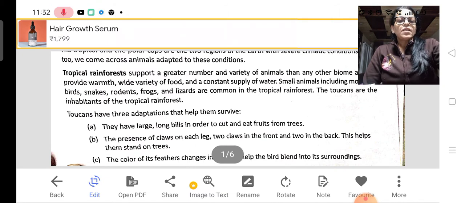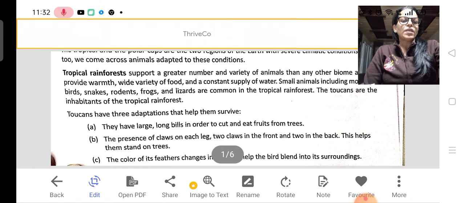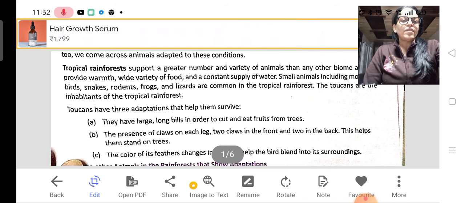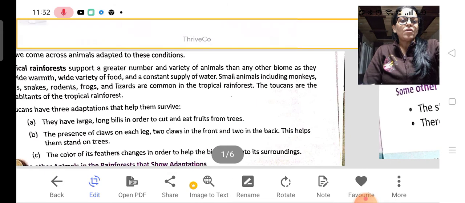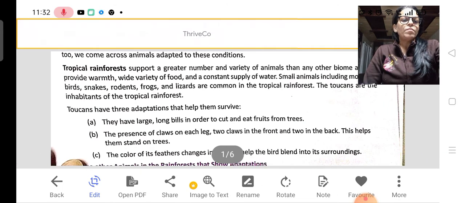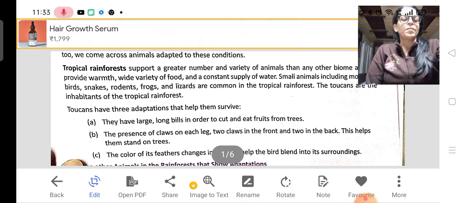Next is the presence of claws on each leg, two claws in the front and two claws in the back. This helps them stand on trees. Right? The color of its feather changes in order to help the bird blend into the surrounding. This is a very specific characteristic you might be remembering.